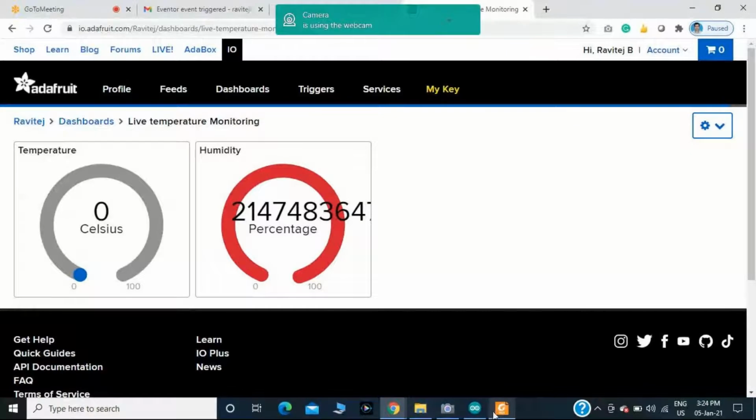Then afterwards, here I am measuring two parameters. The first one is the temperature value. The second one is the humidity value. In order to add the widgets, as you see in the Blynk app, there also we have widgets. Here also we have widgets. In order to add the widgets in the Adafruit dashboard, you should click at the right hand side. You will have the dashboard edit controls below. You just click on that one.